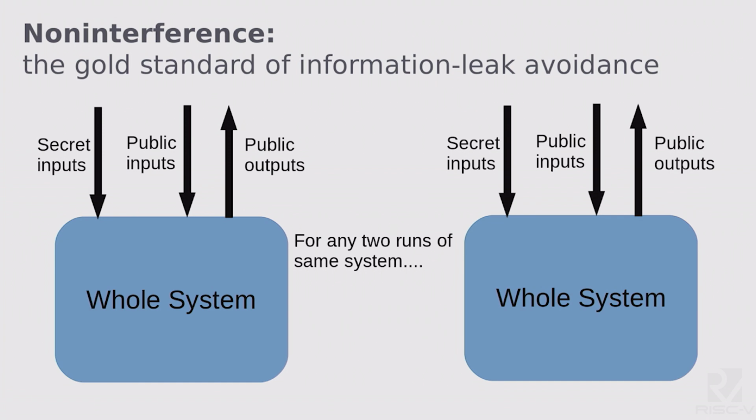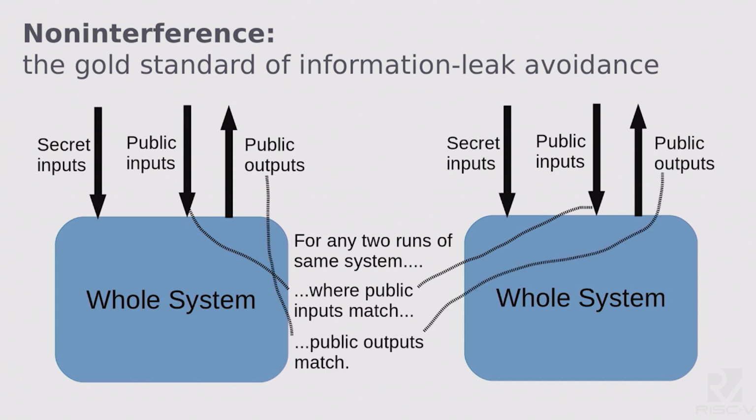Imagine 2 runs of the same system like this, where we know the public inputs are exactly the same between the 2 runs, while the secret inputs might vary arbitrarily. It should still be the case that the public outputs are the same, no matter how we mess with the secret inputs. So to make this work as a description of timing security, we'll need to consider that inputs and outputs are not just values that pop in on the wires, but are basically time-stamped events. And we want to show that the timestamps on the outputs are not changing based on the timing of the inputs or the values of the inputs when those inputs have been marked as secret.